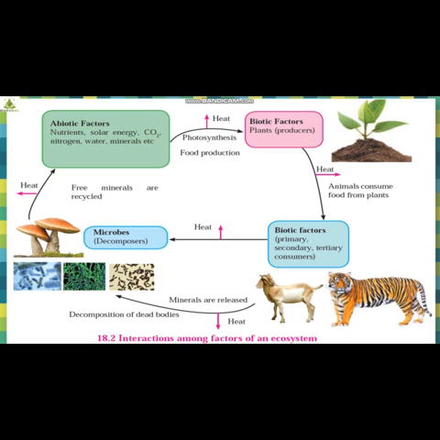Just imagine that if dead remains of animals were not decomposed by microbes, what would have happened? So microbes are also important. These are very, very tiny. Sometimes we don't even see them with our naked eyes. We have to use a microscope for observing them. So these tiny creatures, even they have a great role to play in the ecosystem. Understood? So this was the figure which shows the interaction among different factors of the ecosystem. I hope it is clear to you all now.